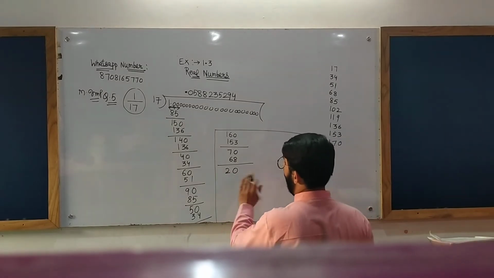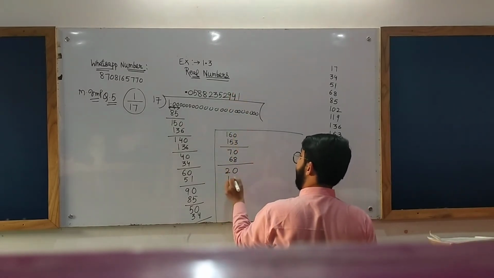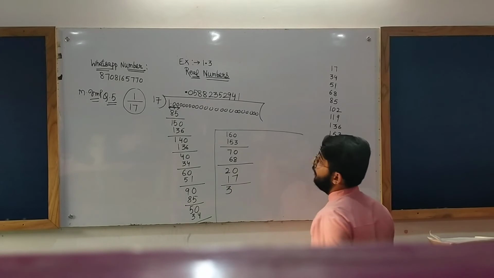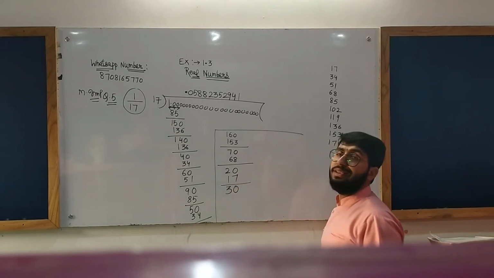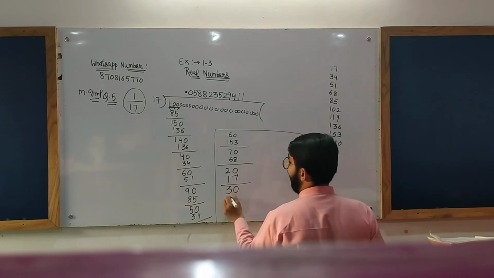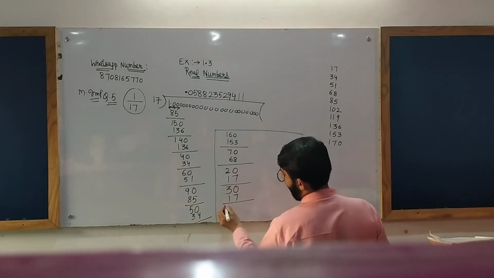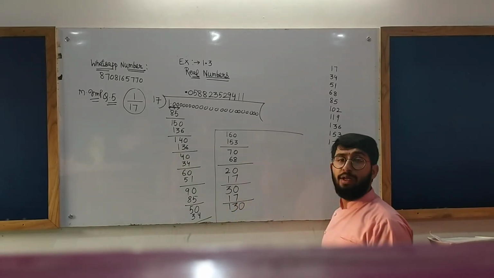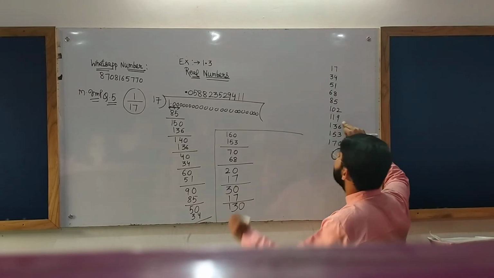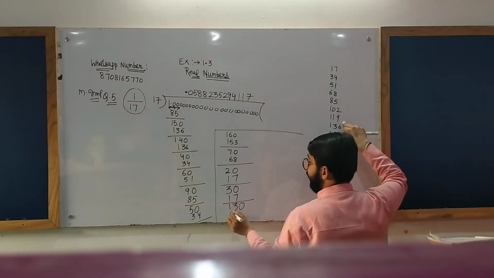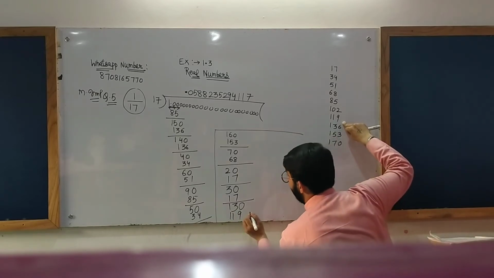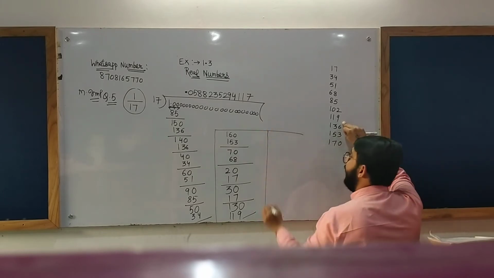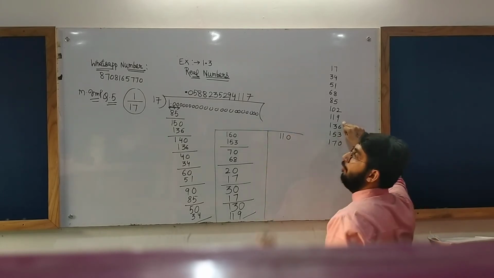It will be 20. 17 ones are 17. The remainder is 3. Take 1 zero from there. It will be 30. 17 ones are again 17. What will be the remainder? Remainder will be 13. Okay, take one more zero from the dividend. It will be 130. 17 sevens are 119. The remainder will be 11. Take 1 zero from there.